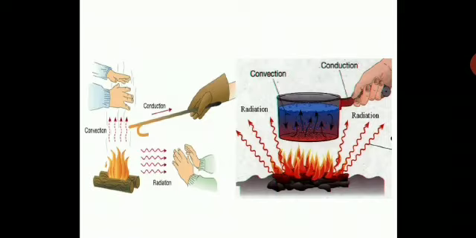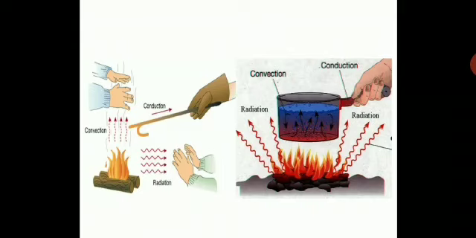So here you can see a picture of conduction, convection and radiation happening together. A good example to see and relate to the concept which we have learned. So with the fire over here, if you hold a metal rod, there will be conduction taking place. Heat is given out on all the other sides of the fire which is burning. So when you just hold your hand there, you will feel warm. And if you keep your hand on top, you will feel the heat due to convection currents of the heat.